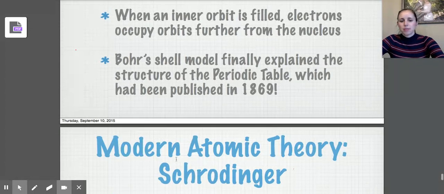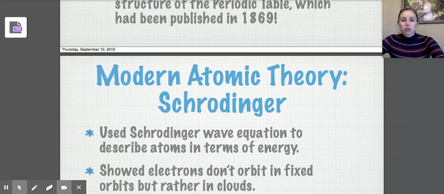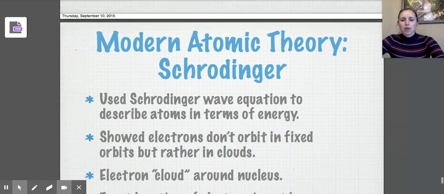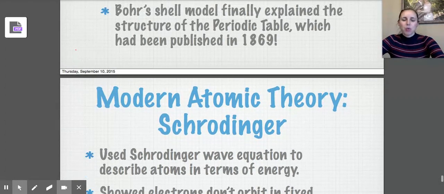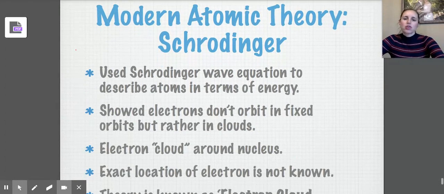Of course, there's a problem with Bohr's theory, and the problem with Bohr's theory is that it actually only really describes the hydrogen atom, and it really doesn't apply for much more than that. So this leads to our modern atomic theory, and that modern atomic theory is from Schrödinger. Now, I like to introduce this modern atomic theory now. You're not actually going to be using it until grade 12.